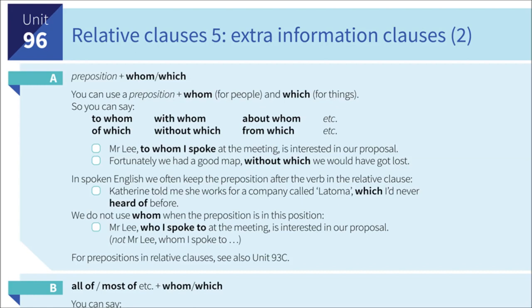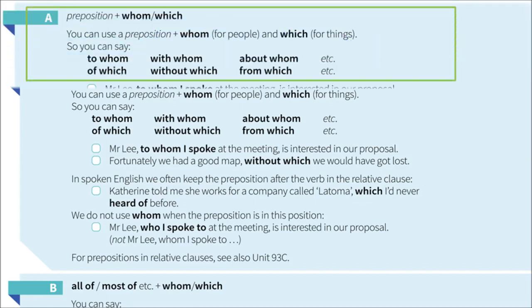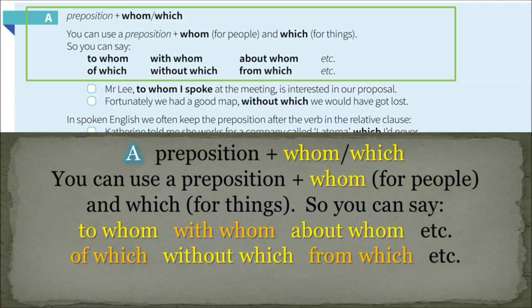Unit 96. Relative clauses 5. Extra information clauses 2. A. Preposition plus whom, which. You can use a preposition plus whom for people, and which for things. So you can say to whom, with whom, about whom, etc. Of which, without which, from which, etc.